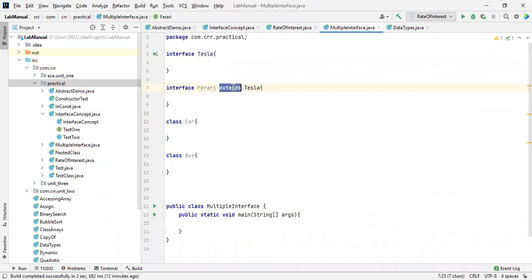If you go and use implements, see this one, it is not possible. Only extends is allowed over here. So an interface extends another interface. A class implements an interface. Implements Tesla. See this one. This is how we differentiate a class from the interface.